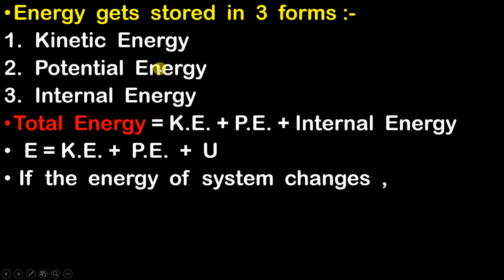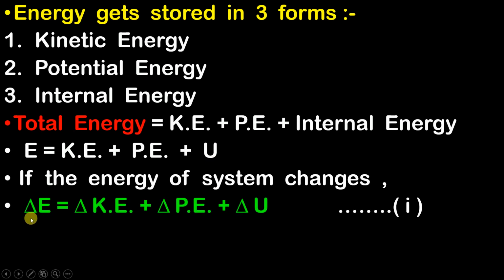So can I say that the change in total energy will be equal to the change in kinetic energy plus the change in potential energy plus the change in internal energy.